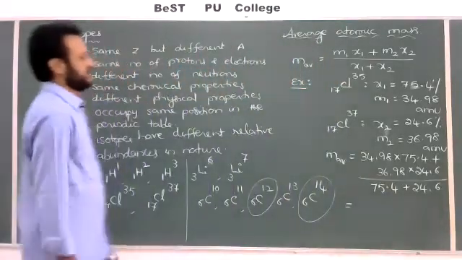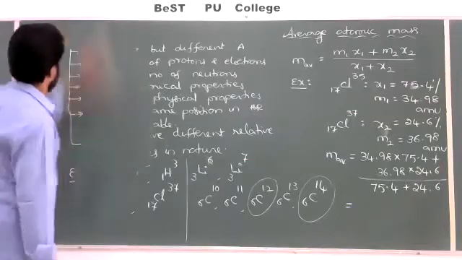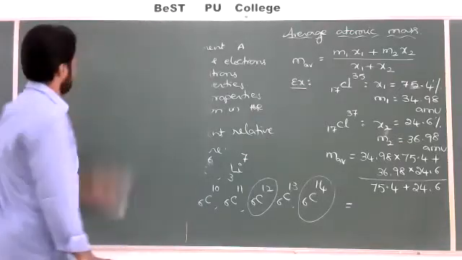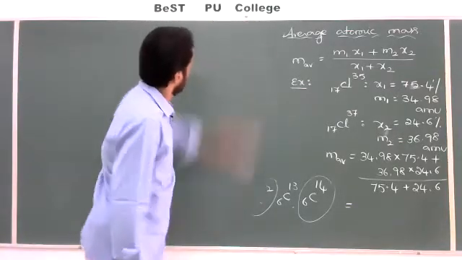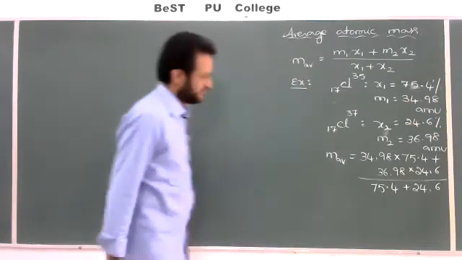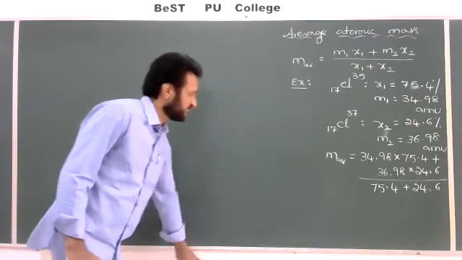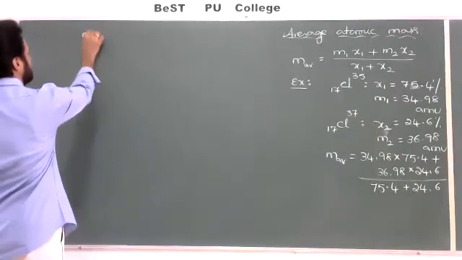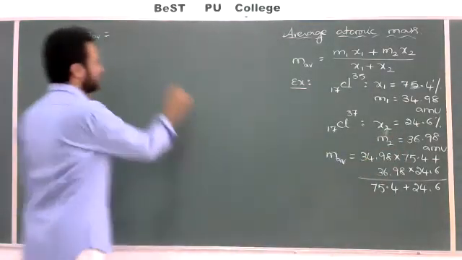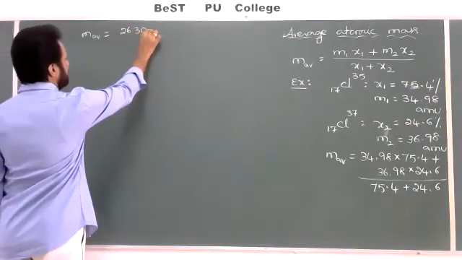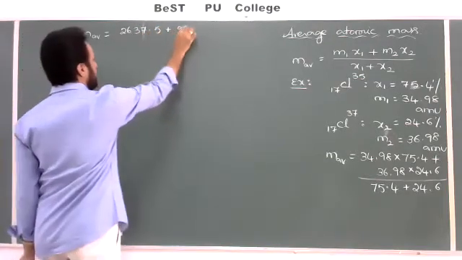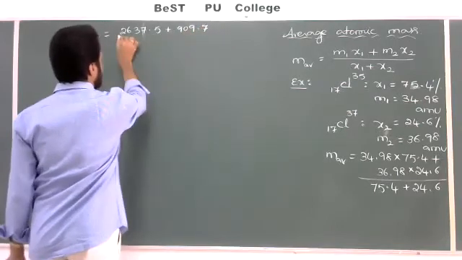Numerator: first value 34.98 into 75.4 is 2637.5, plus 909.7, divided by 100.